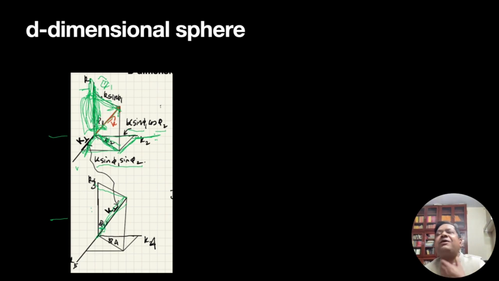K perp we already know, so here will be k sin phi 1, sin phi 2, cos phi 3. Now this is the projection on the k4, k5 plane, which is going to be sin phi 3. Again projected along k4 and k5, so these are along the 5th axis and the 4th axis. This is how we project it.